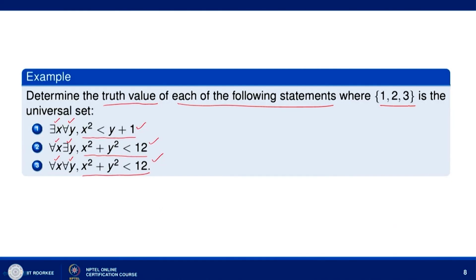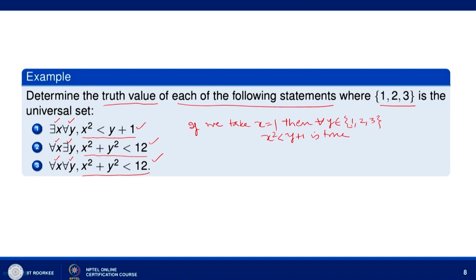Now, let us find the truth value of the first statement. We are given that {1, 2, 3} is the universal set. So, you can see we have: there exists x, for every y, x square less than y plus 1. If we take x equal to 1, then for every y belonging to {1, 2, 3}, the inequality x square less than y plus 1 is true.